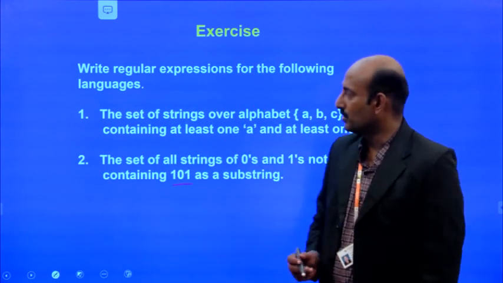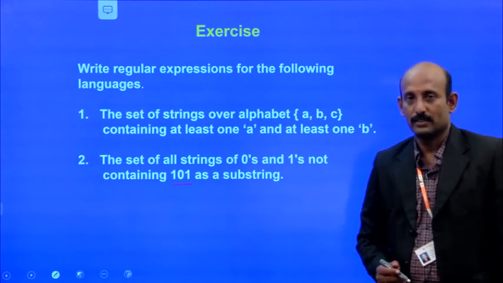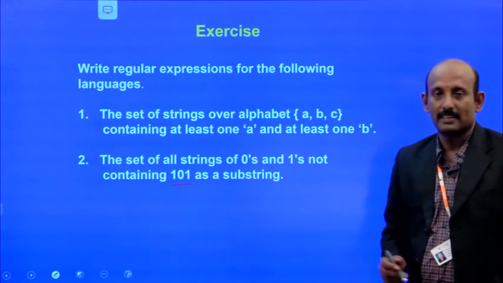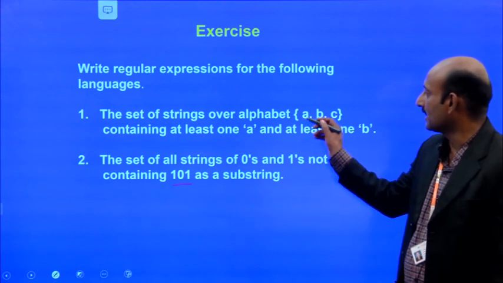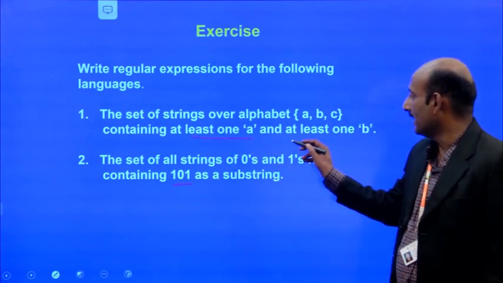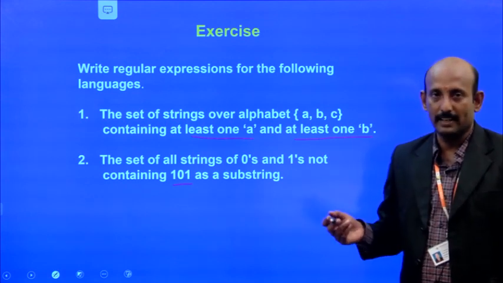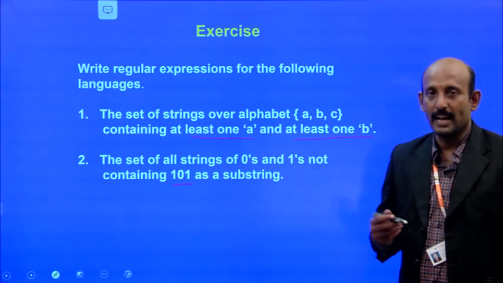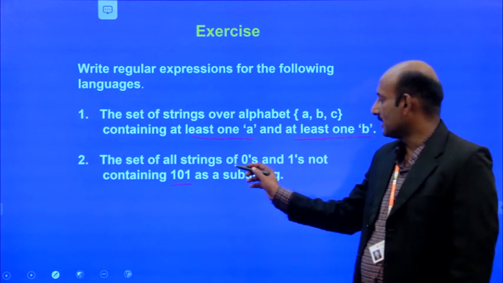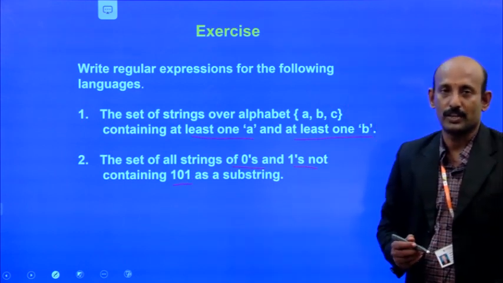You have to write these two as an assignment and submit them. You already know how to write regular expressions for such languages. The first is strings of A, B, C with at least one A and at least one B, where C may or may not come, but there must be at least one A and one B. The second is all strings of zeros and ones not containing 101 as a substring.